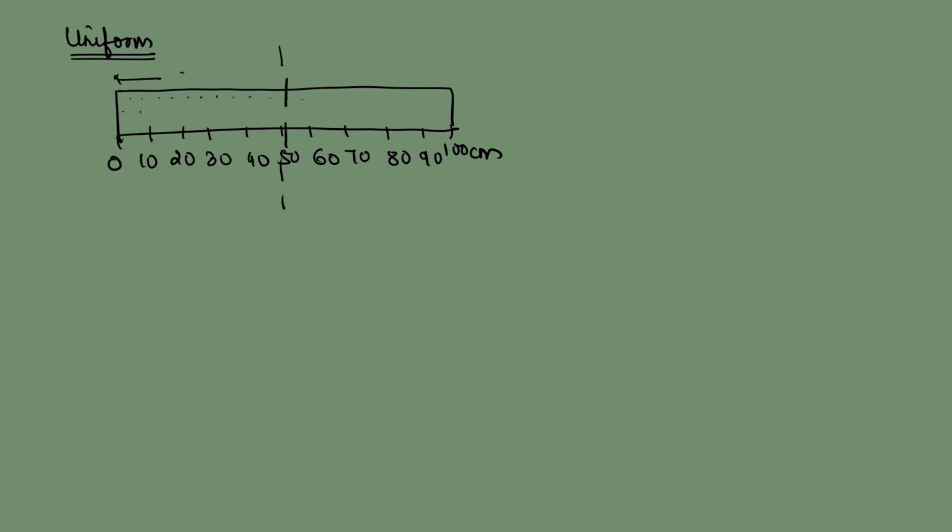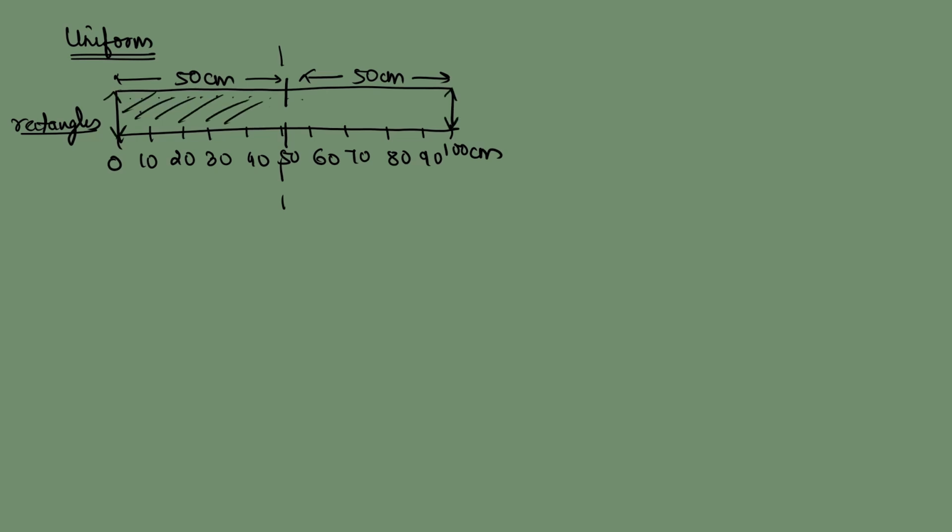So the marking calibration is 0. Calibration means marking, graduated numbers. So when we call a body a uniform scale or a uniform body, that means there is equal density distribution all around the body. That means the number of molecules or atoms which are present on the left hand side, because this is half of the scale, 50 centimeter, and this is half of the scale, 50 centimeter. Both of them are identical in shape. Both of them are what? They are rectangles of equal area, because this height and this height are also the same.